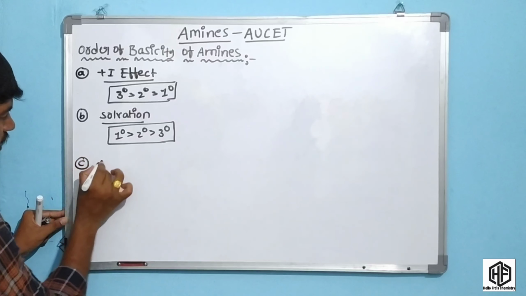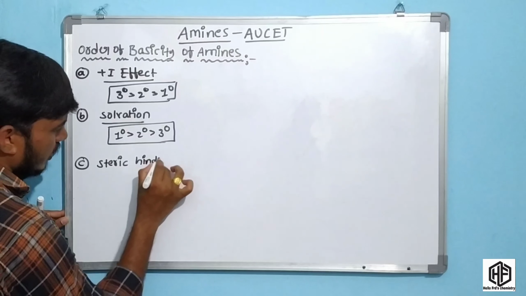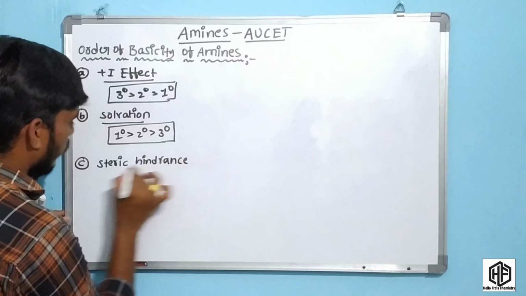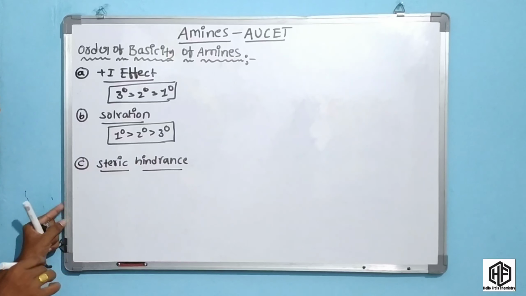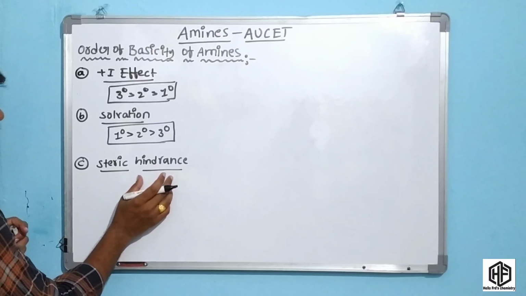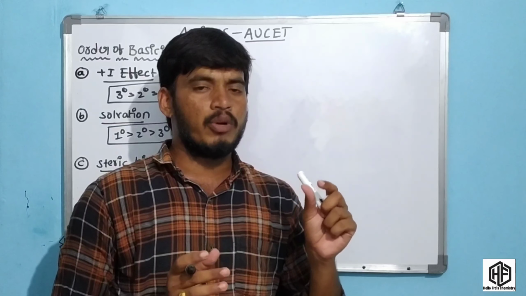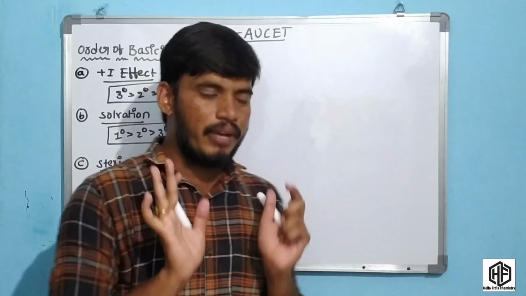The third effect is steric hindrance. Okay friends, steric hindrance, this is so much important. Friends, what is steric hindrance? Steric hindrance means cloudiness. Whenever cloudiness is very high, the electron cannot approach easily. That is the main concept.